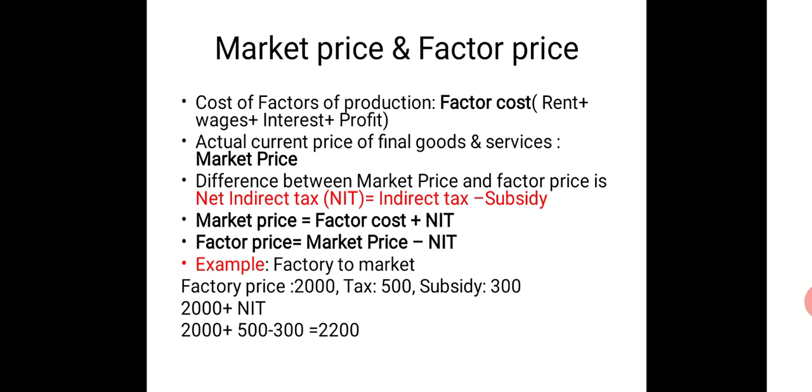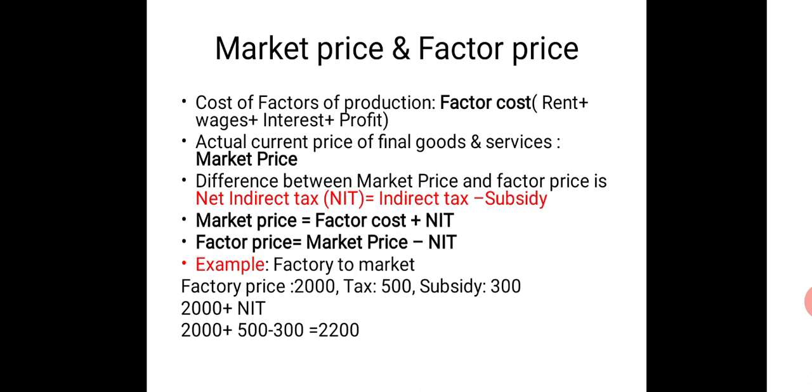So all we have in our hand when we calculate national income is market price. We need to know the factor price to come to national income, because we know that national income is NNPFC, which is calculated on factor price. So we need to get it right. We just have market price with us. We need to get factor price. And how to do that? The difference between market price and factor price is net indirect tax.